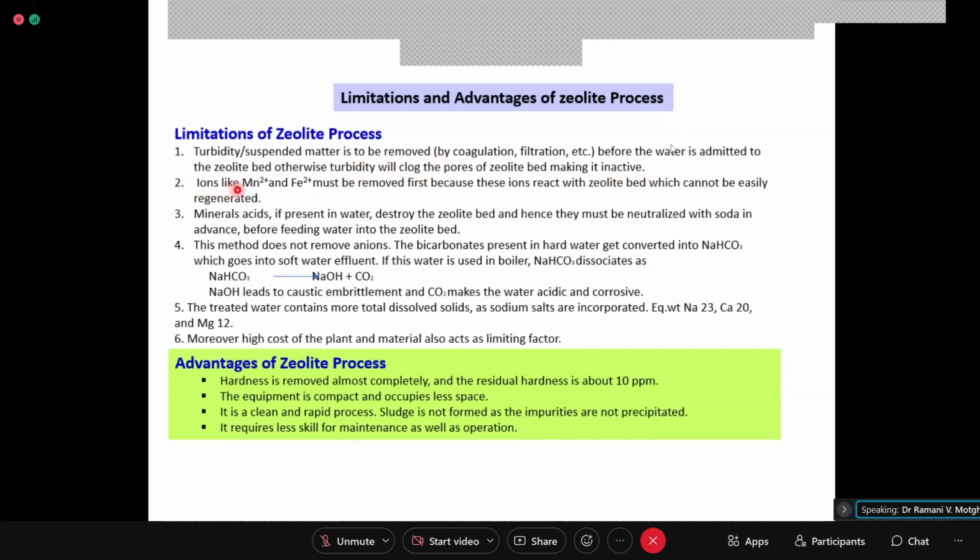Then ions like Mn2 plus and Fe2 plus must be removed first, because these ions react with the zeolite bed, which cannot be easily regenerated. Once this forms MnZ and FeZ, it is just like your blood forming carboxyhemoglobin with carbon monoxide.